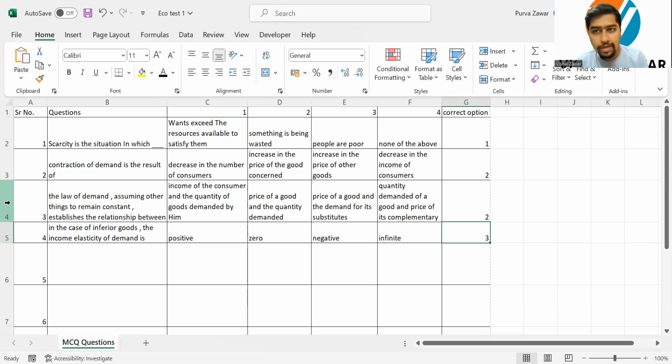Just a point to add: what is another name for inferior goods? It is Giffen goods. I hope you remember. Inferior goods are nothing but Giffen goods. Doing pretty good. Next question.